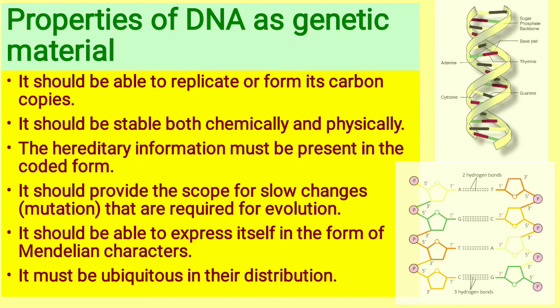Now the third point. As I have said, it should be stable chemically and structurally. So the third property is that the hereditary information must be present in the coded form in the structure of DNA and its gene.